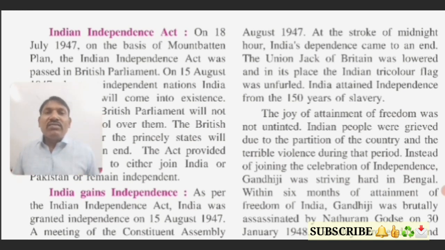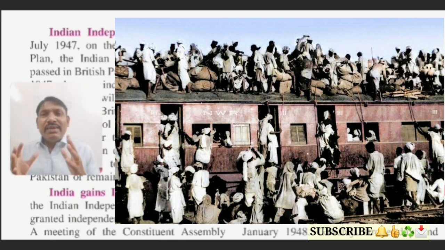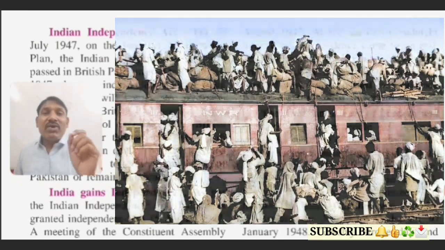Because of that grief, the Indian people could not enjoy the attainment of freedom, as well as because of the terrible violence during that period. Yes, students, the people who wanted to migrate to Pakistan, or who wanted to join Pakistan, during the traveling, riots were occurring. Because of that, a terrible situation, terrible violence, was created during this period. So this was also the reason that we could not enjoy the attainment of freedom.